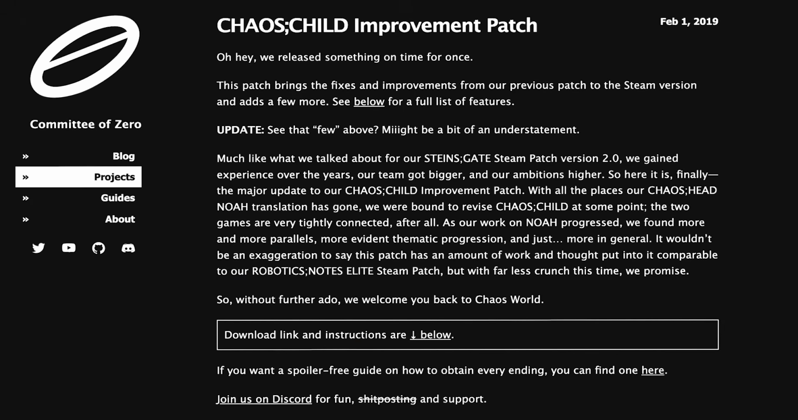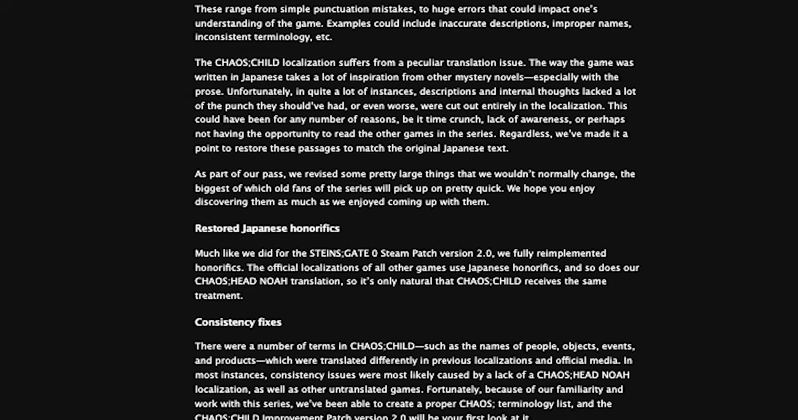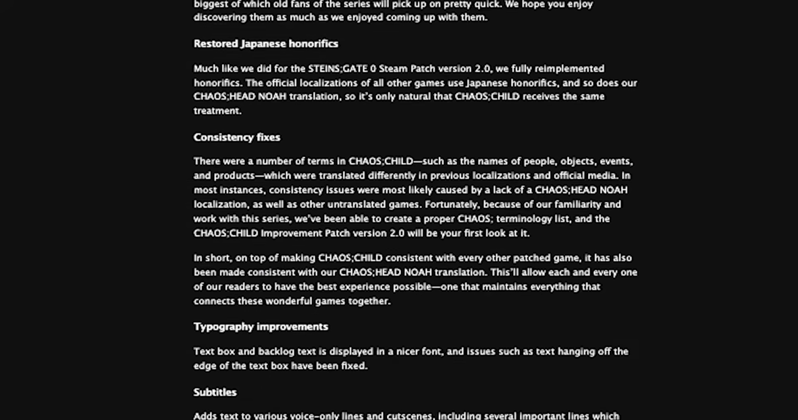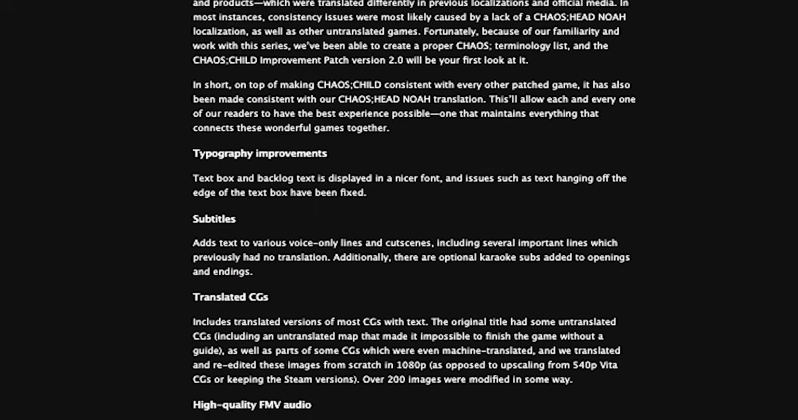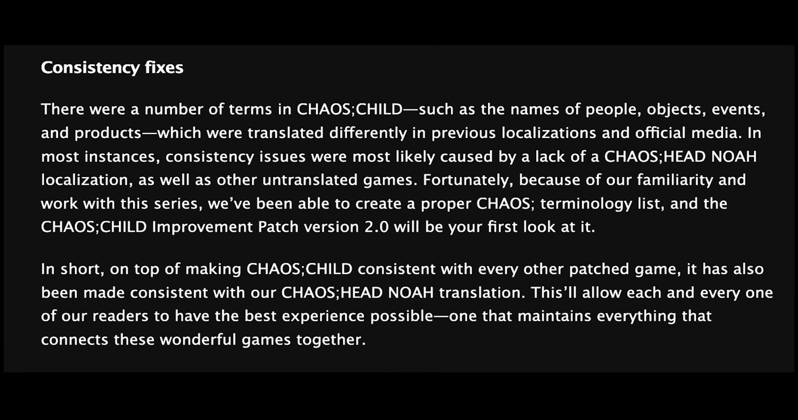Fortunately, just like with the 3 previous mainline entries, the Committee of Zero made a very extensive improvement patch, providing various bug fixes, a huge number of script inconsistency fixes, a translation for the map and over 200 in-game images, audio quality improvements, etc. The patch also strongly emphasizes series-wide continuity, but especially so between each of the Chaos games.